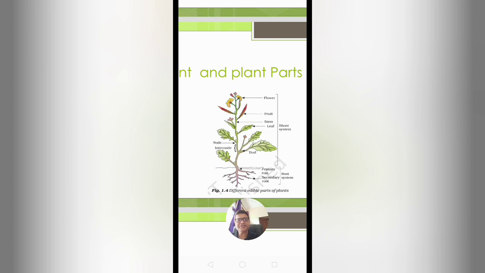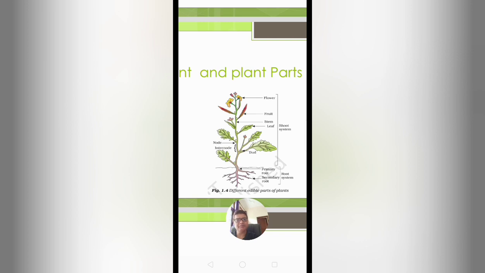We can also eat the leaf, the leafy vegetable. We prepare a food dish and take it along with maize roti in Haryana, Punjab, Chandigarh. So we can take different parts of the plant.